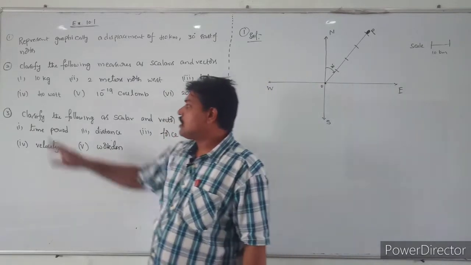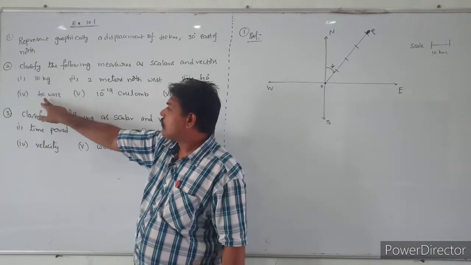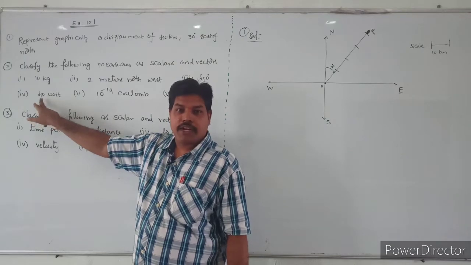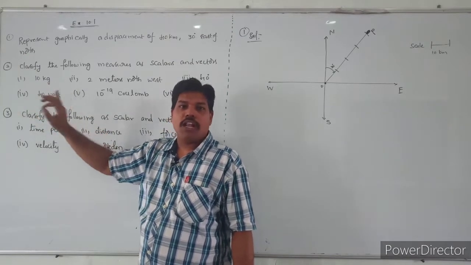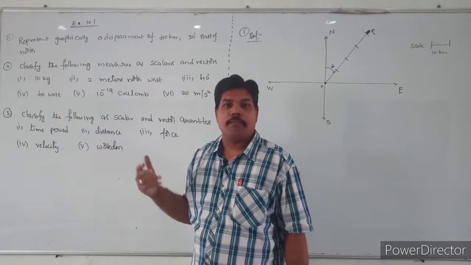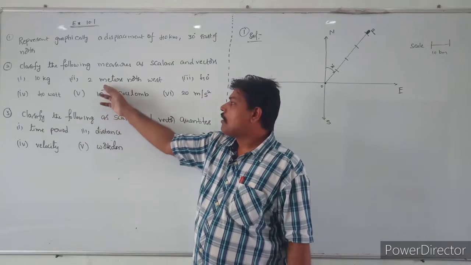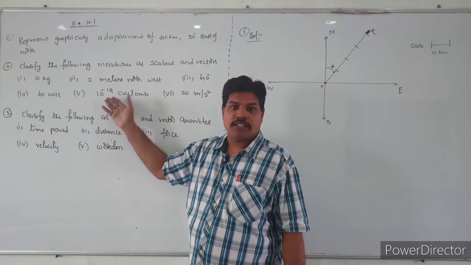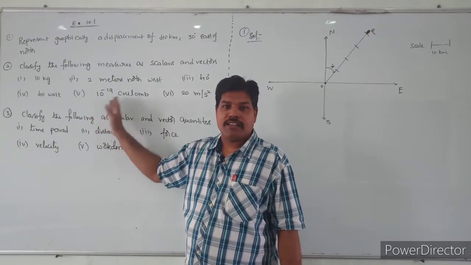Next one, 40 watt. What is this? 40 watt has only one quantity, so it has magnitude only, so it is a scalar. It has only magnitude, so this is a scalar. Then 10 power minus 19 coulomb is also a scalar. Why? Because only the magnitude is mentioned, so it is a scalar.